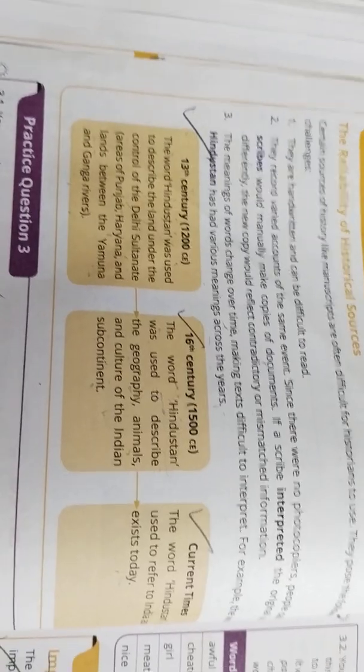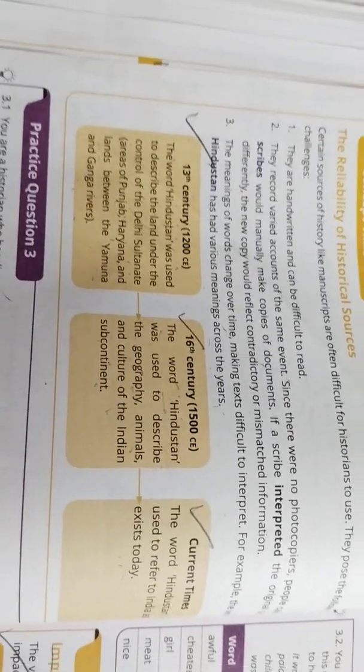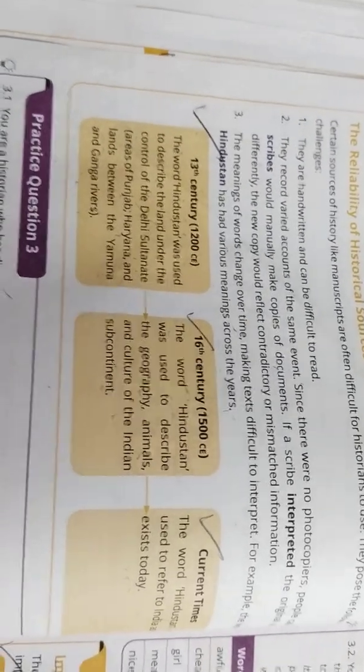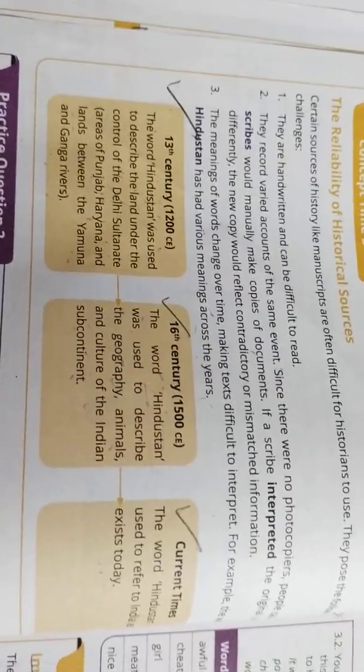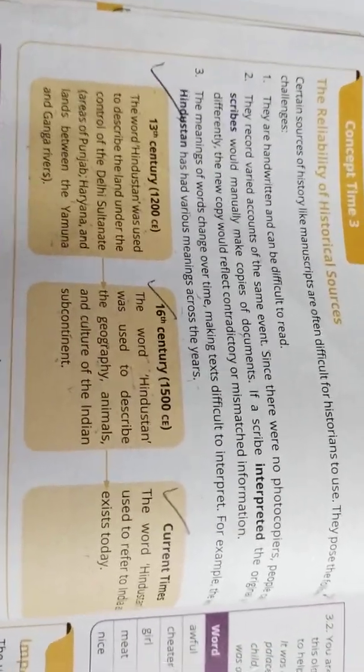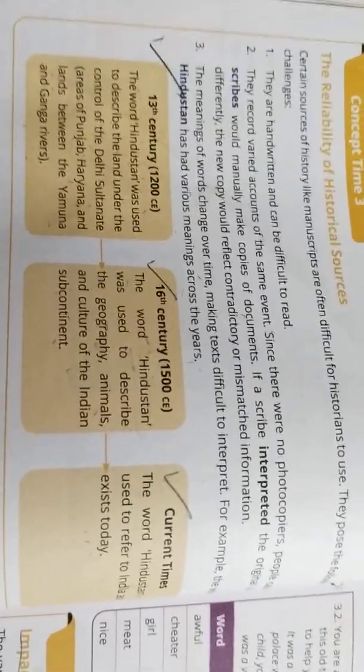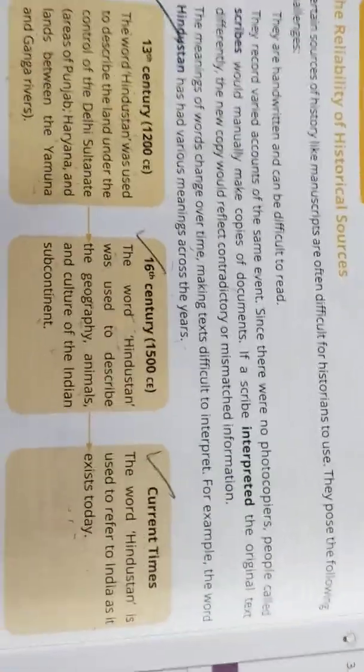So we don't know how to read the scribes' handwriting. So here they interpreted the copy again, and if we see that, you can see the origins, the originality of the historical sources. Did you get me? So let us see what points they have given in the book.